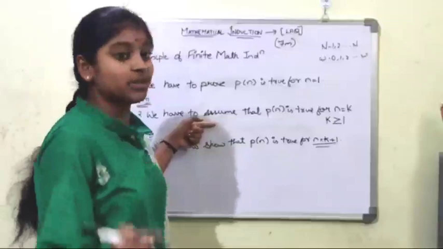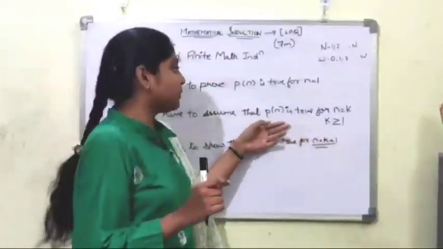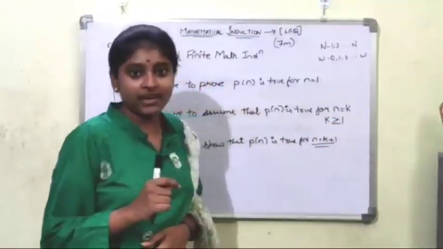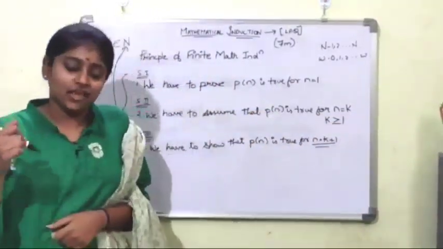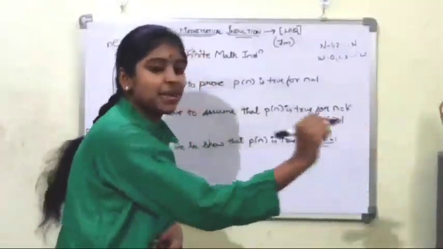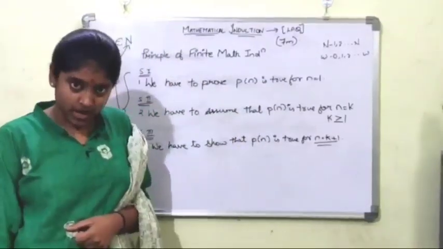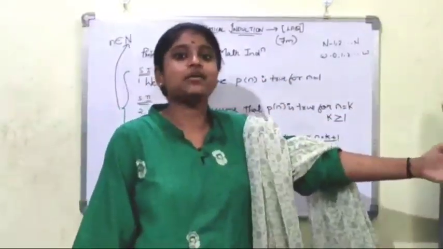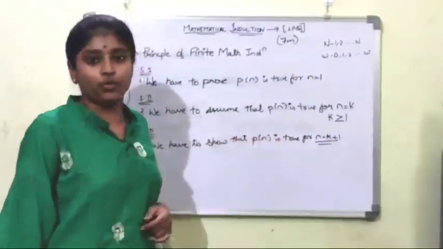So we assume that if n equals to 1 is true, then why can't n equals to k? We can assume that, right? Eventually the whole line falls, and we show that the last bicycle will also fall. That means if we start from n equals to 1, we can show that n equals to k plus 1 is also true.